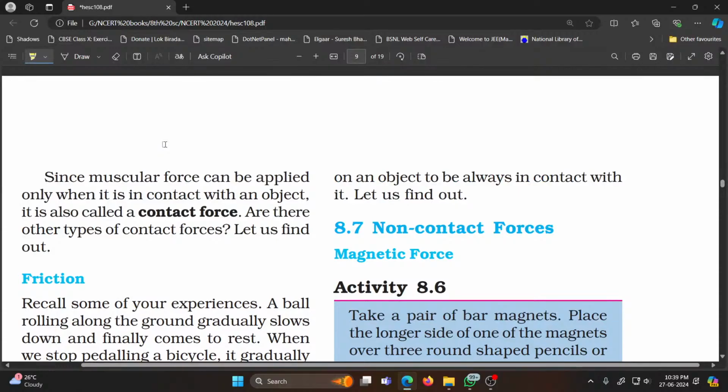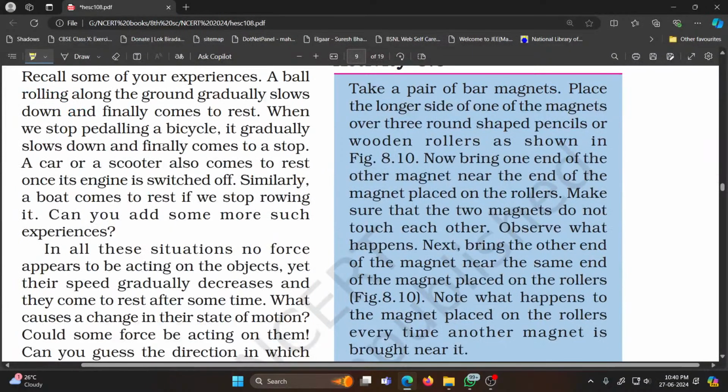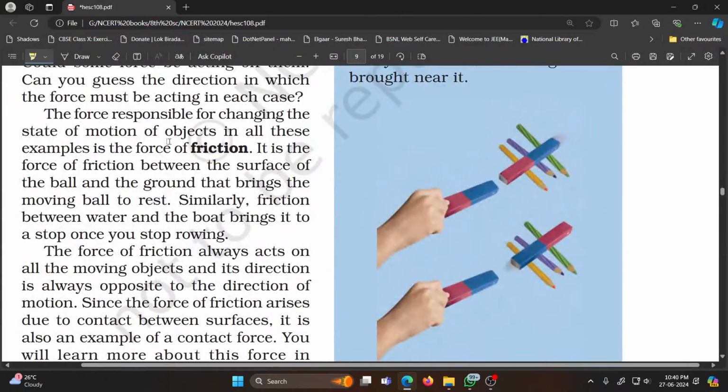So, these are the examples of contact forces. But there are certain forces which are also non-contact forces. For example, the magnetic force. Take a pair of bar magnets, place the longer side of one of the magnets over the round shaped pencil on the wooden roller as shown in the figure.